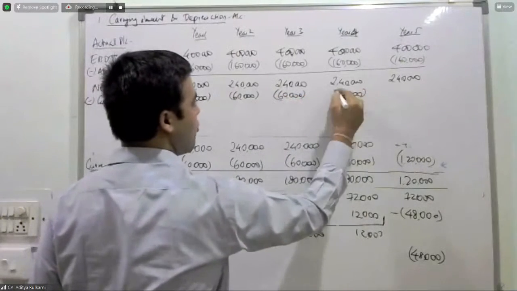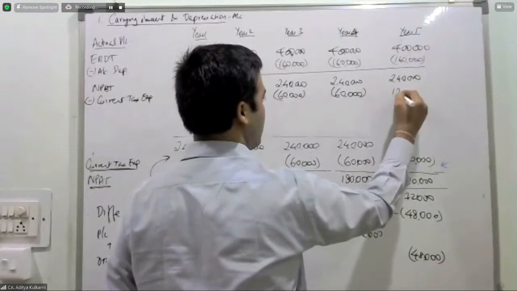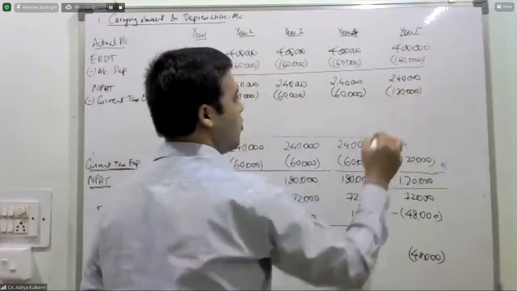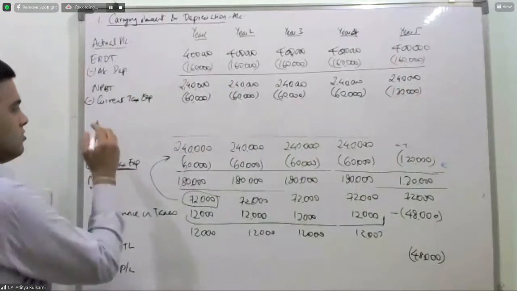60,000, and in the fifth year, tax profit was 4 lakhs, no depreciation. So 4 lakhs into 30%, 1,20,000.